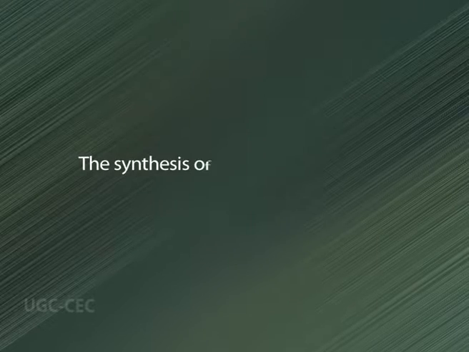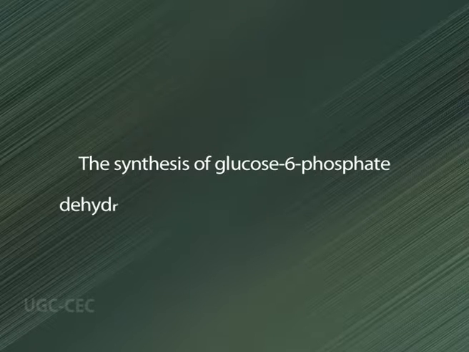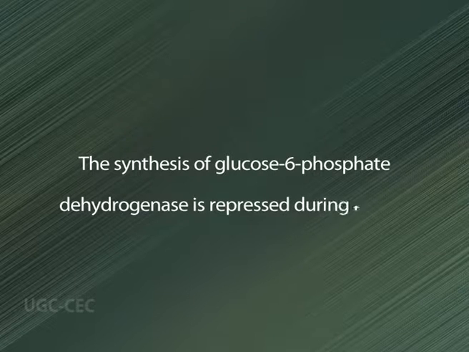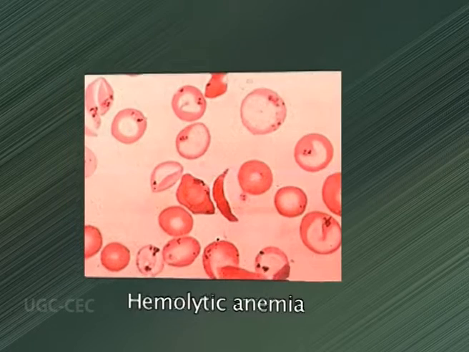The synthesis of glucose 6-phosphate dehydrogenase is repressed during fasting. Glucose 6-phosphate dehydrogenase deficiency causes hemolytic anemia.